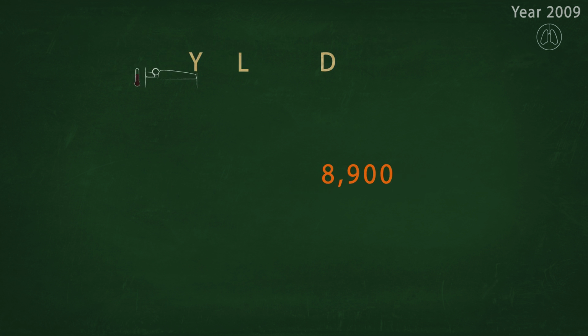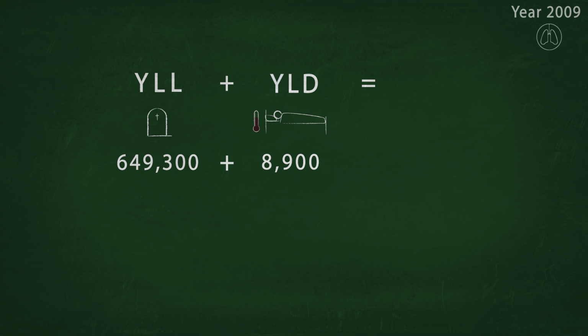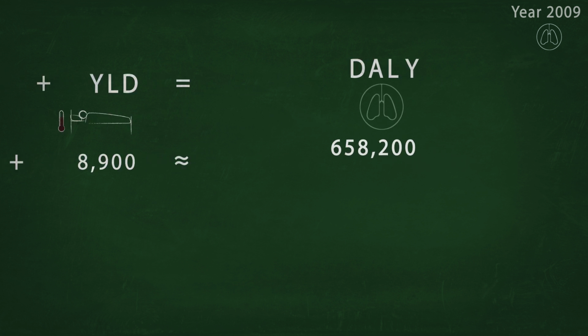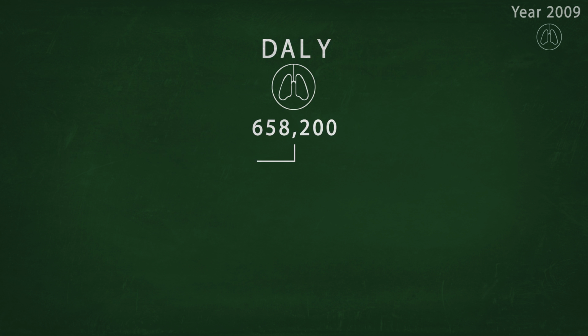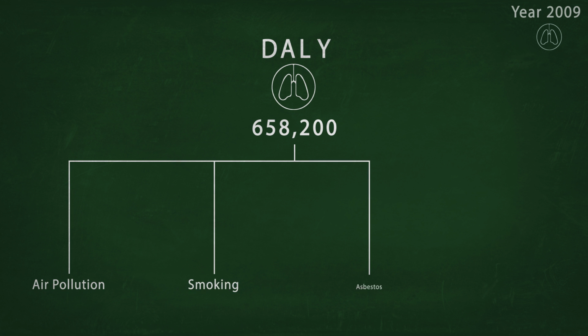Adding YLDs and YLLs together yields DALYs, the number of lost healthy life years. This means that in Germany, nearly 658,200 life years were lost in 2009 due to lung cancer. But not all of these DALYs are attributable to air pollution. We know that smoking and asbestos can cause lung cancer. There are also further currently unknown causes of lung cancer.